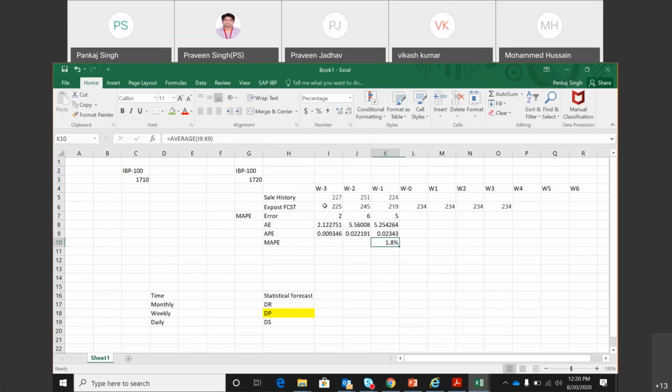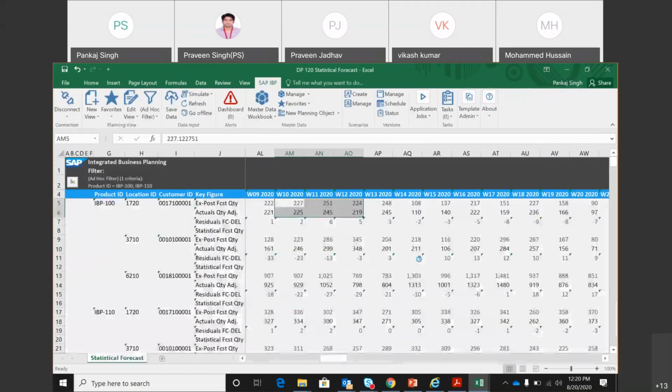So exposed forecast is calculated in the past by looking at the forecast number that happens during the forecasting run itself. And then the use of this exposed forecast is to calculate the error. And this error is also calculated during the forecasting run. So after the forecasting run, you'll be able to see these numbers, and also this number, because you have seen the fourth tab in our forecast model. That is the post-processing tab. That is where this error is getting calculated. So this is how the error is calculated.